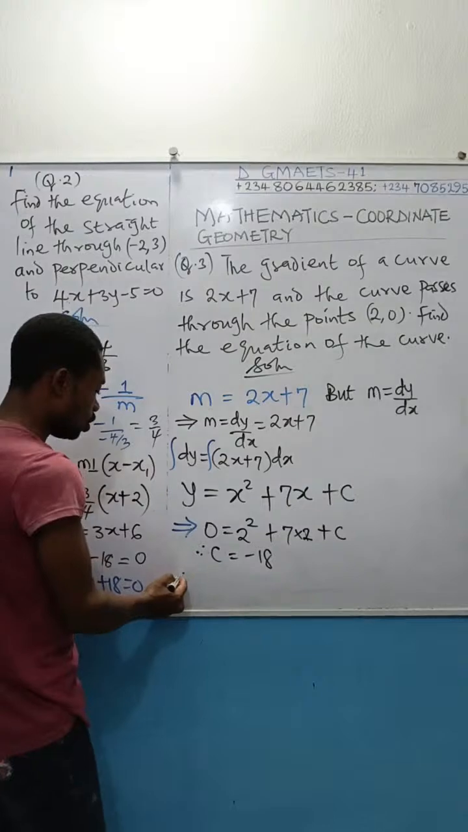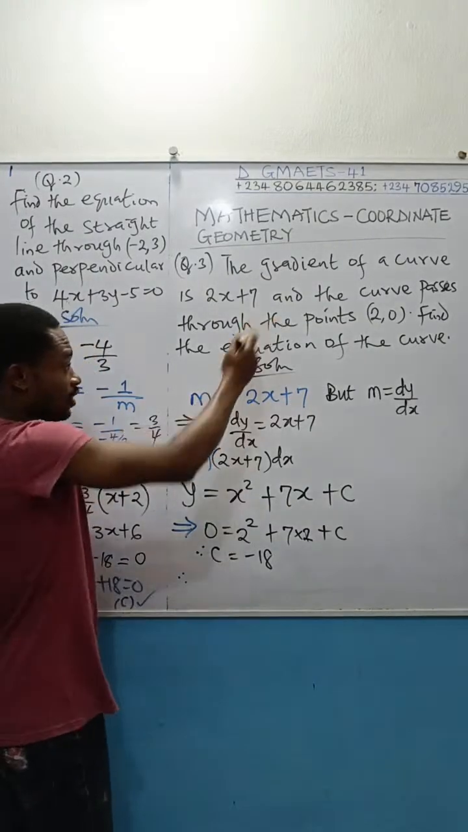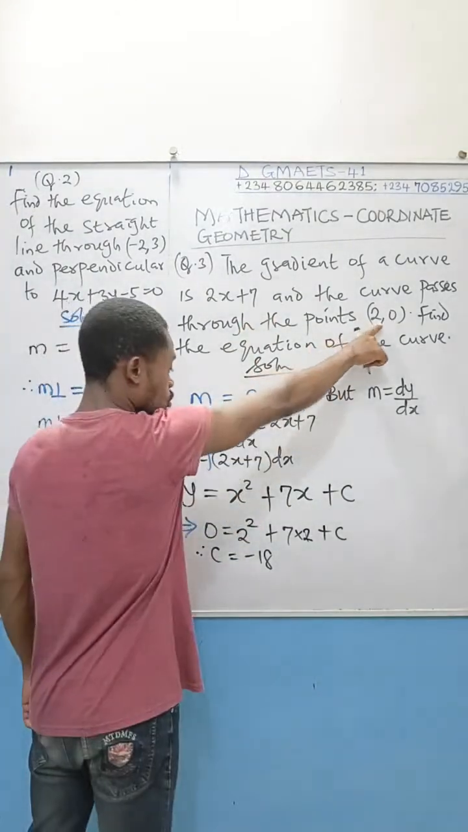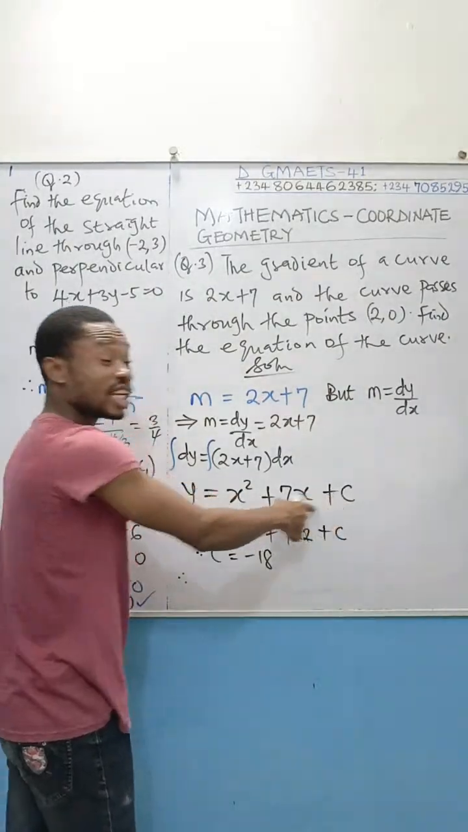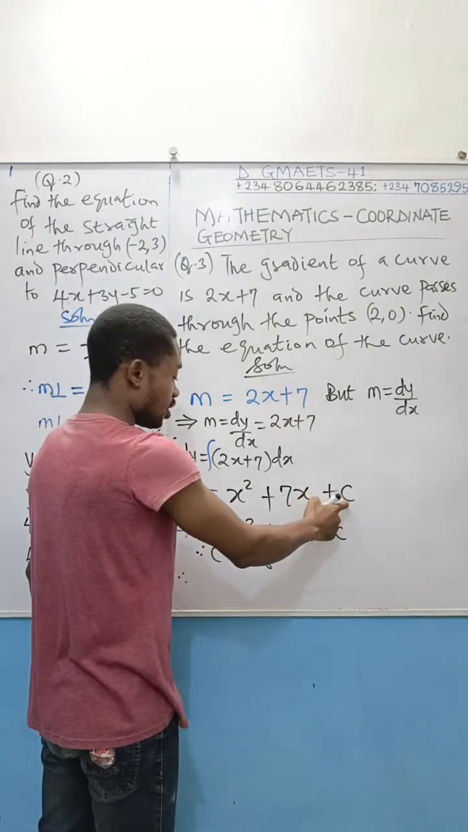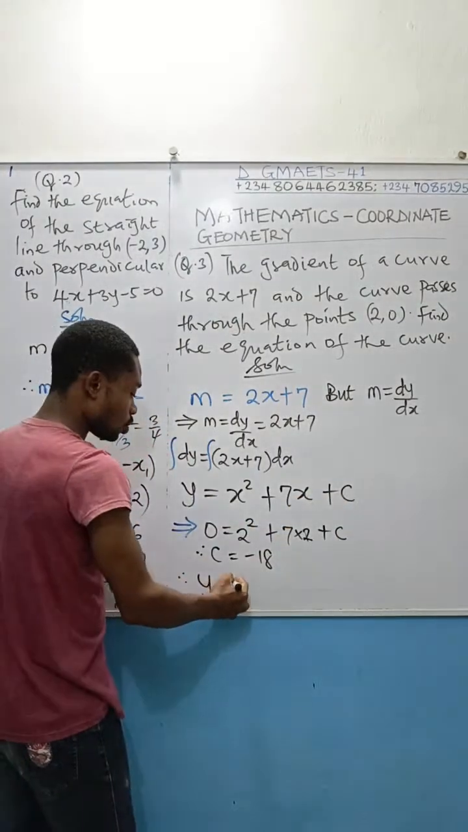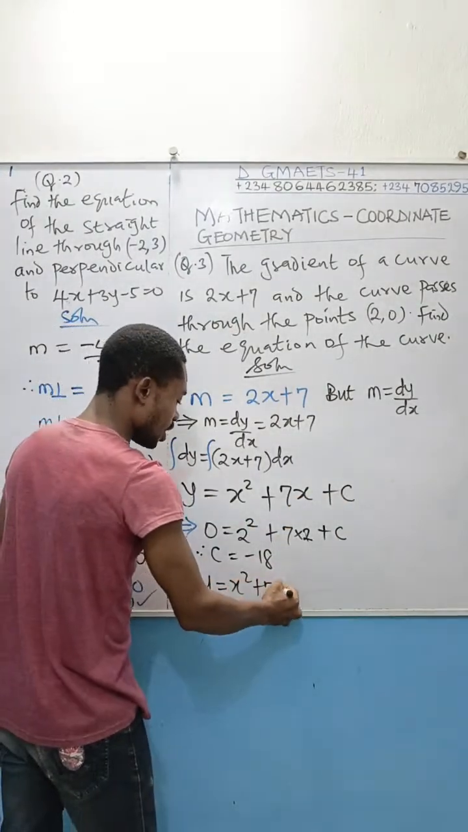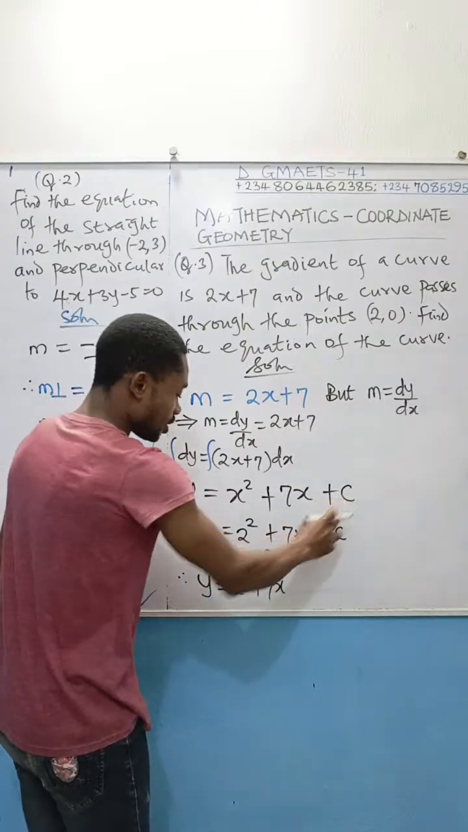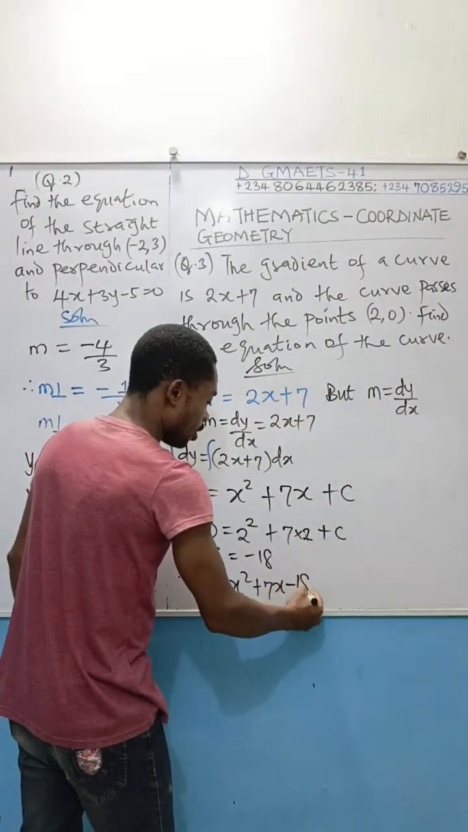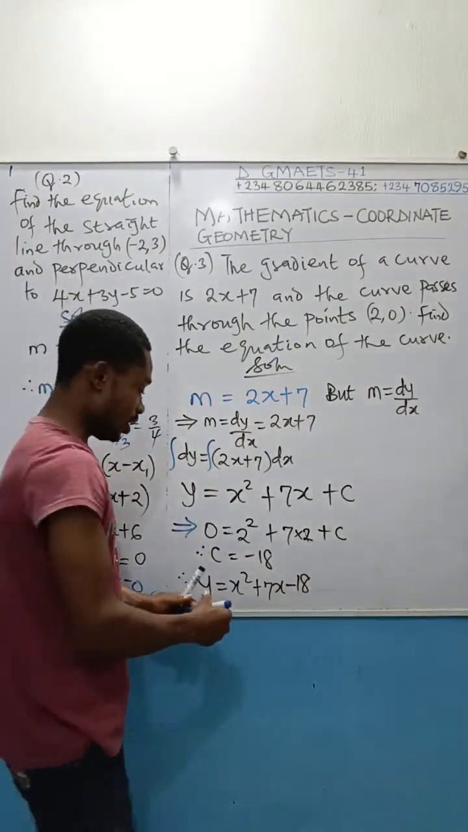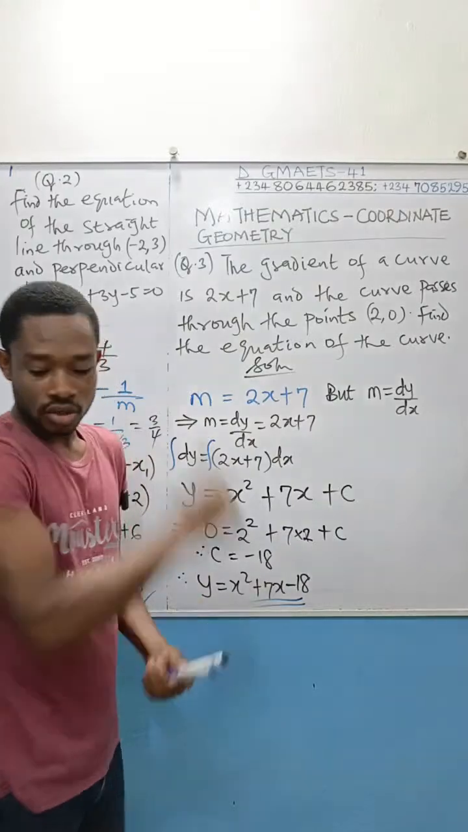We can now conclude the equation of that curve that passed through this point (2, 0). Go back to this. Remember I told you this is the curve. The only problem you have is to get your c. y equal to x squared plus 7x. Then our c is minus 18. This will be plus minus 18, which will give you minus 18. And this is, of course, the answer to that question.